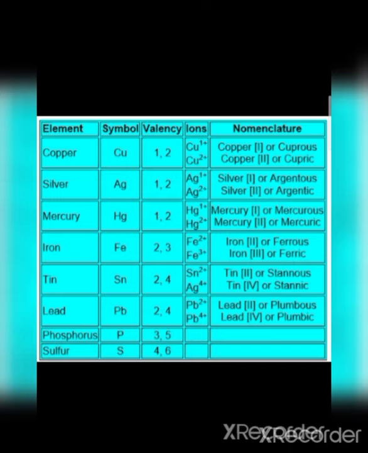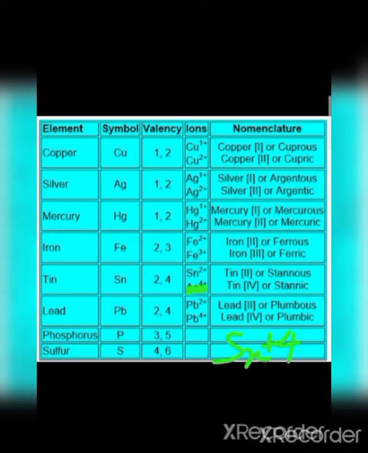Next example is tin. Symbol is Sn. It shows valency 2 and 4. It is represented by Sn plus 2 and Sn plus 4. In this place, it is written wrong. It is represented by Sn plus 4, okay?